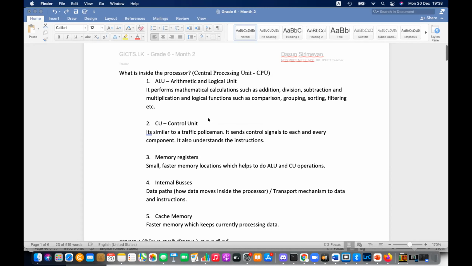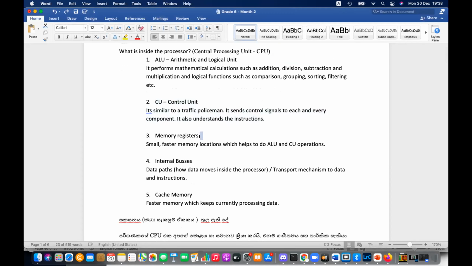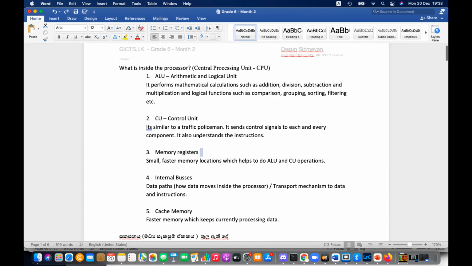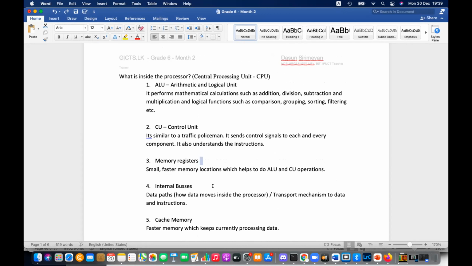Then memory registers. These are small memory cells, right? Memory registers are small memory cells because the processor has to remember things. Therefore, it uses these registers. Internal buses are the transportation mechanisms. The signals you have to pass here and there.